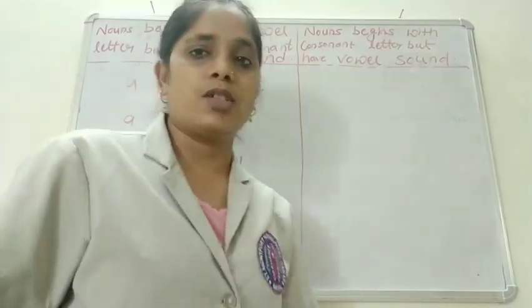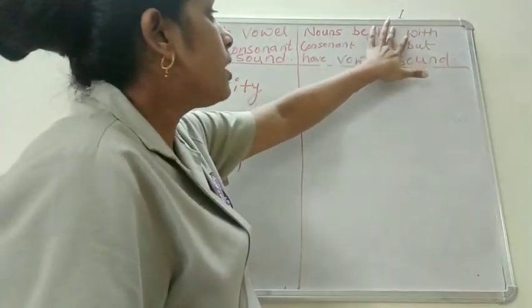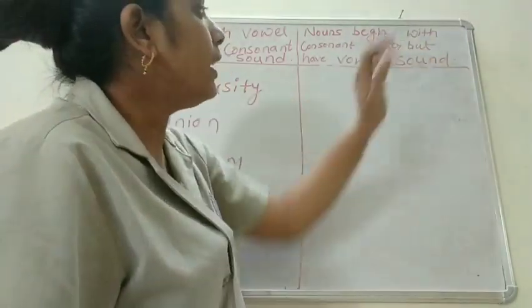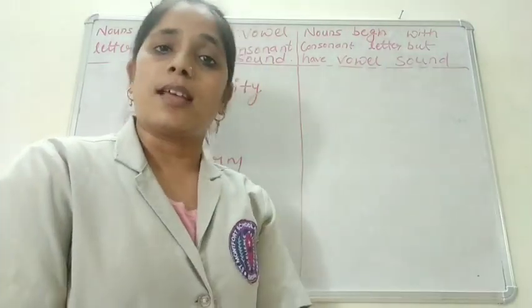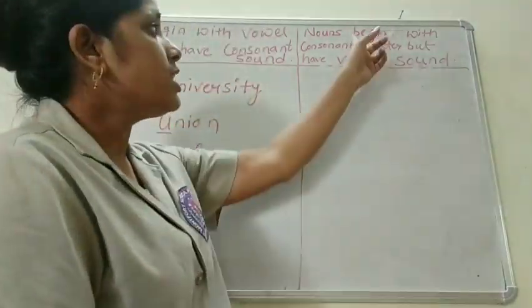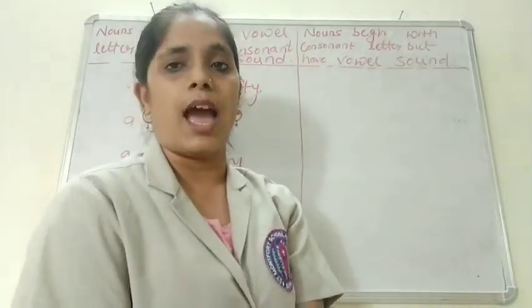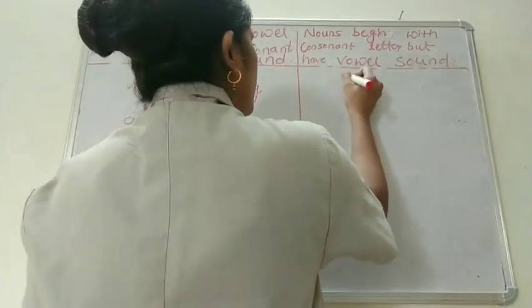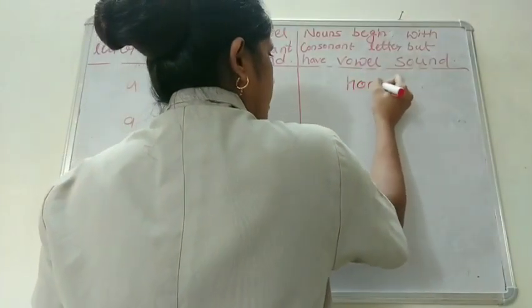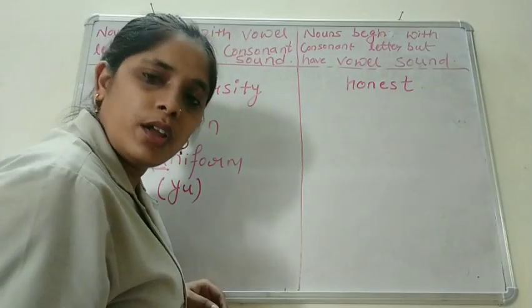Okay, now children, see here. Some nouns begin with a consonant letter but they have a vowel sound. For example, honest.